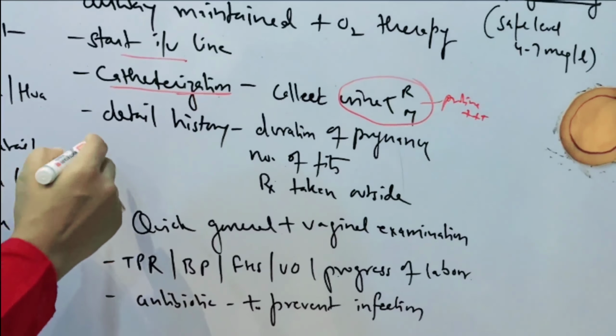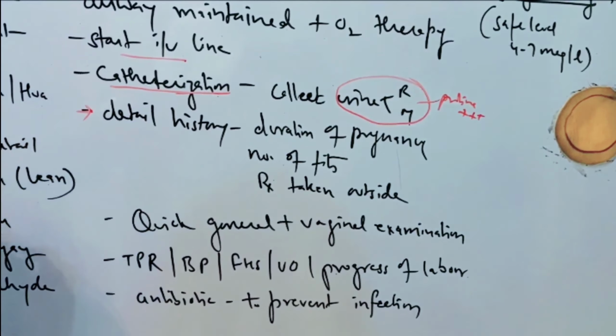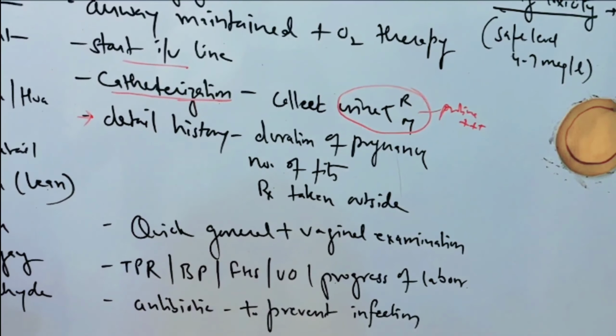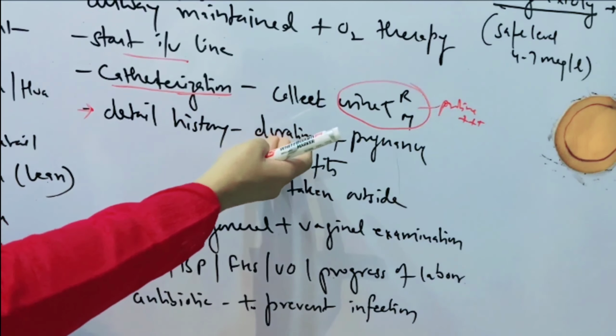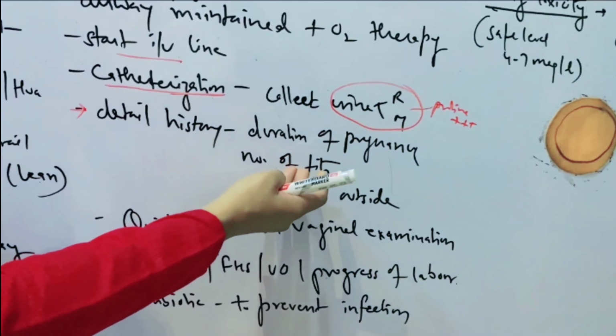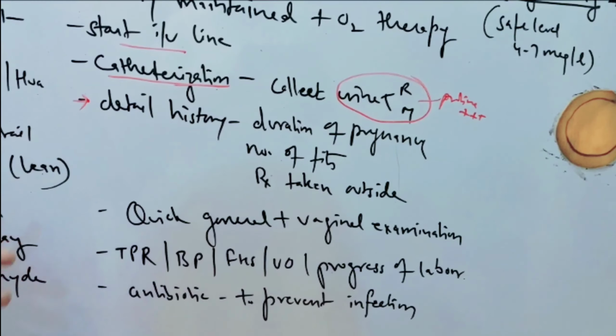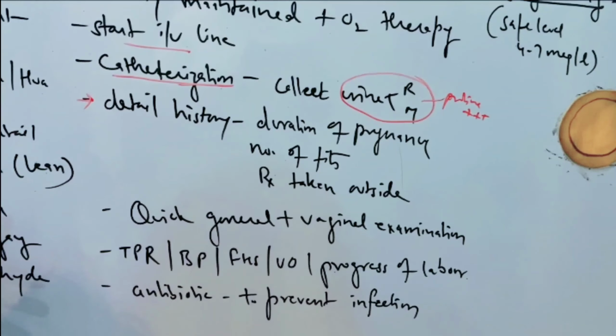Next, the detailed history of the patient. Because the patient is now unconscious, we have to take the detailed history with attendants about the duration of pregnancy कि कितने वीक की pregnancy, number of fits, कितनी बार उसको झटके आ चुके हैं, and the treatment taken outside, बाहर उसको क्या क्या treatment दिया हुआ है, if any records is available.